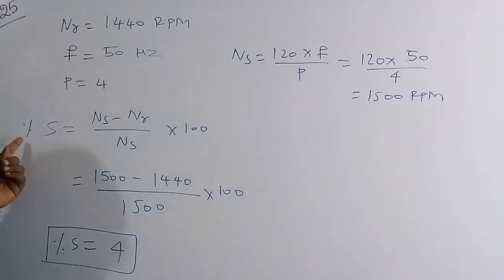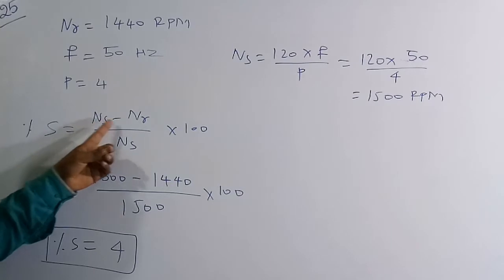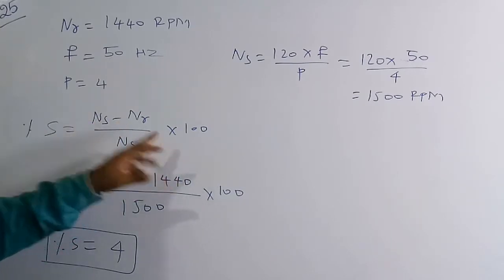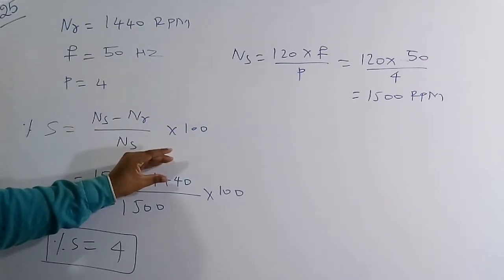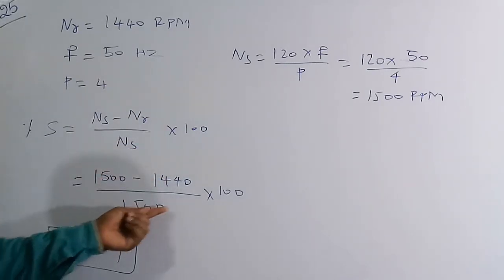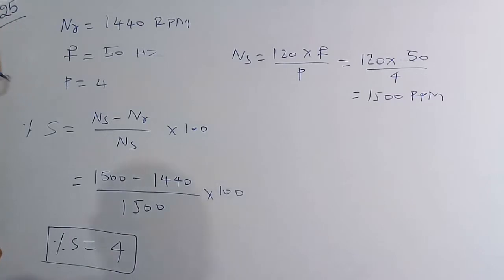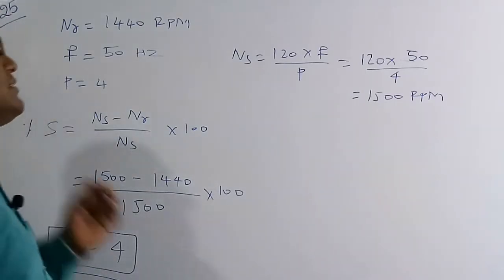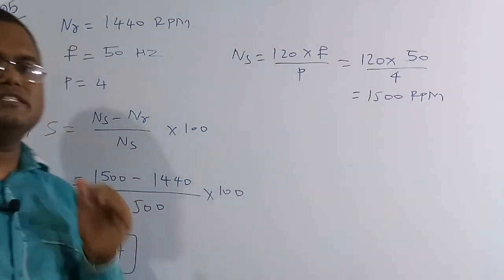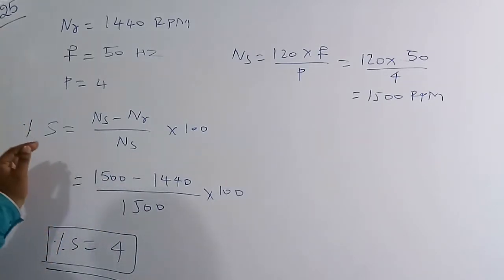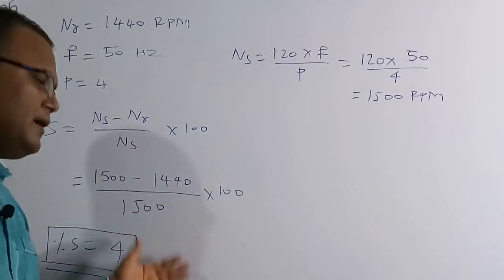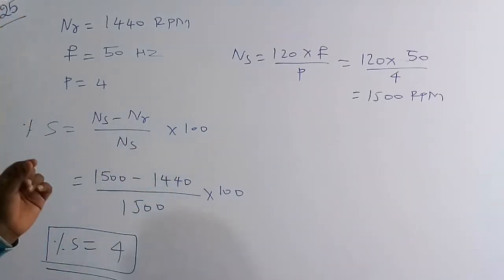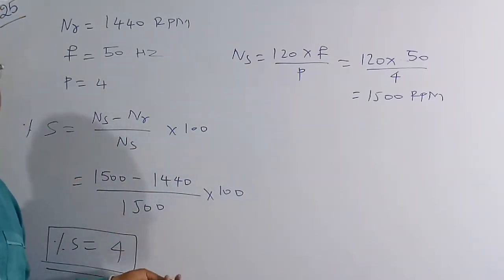So here the percentage of slip is equal to (NS minus NR) by NS into 100. NS is 1500 RPM and NR is 1440 RPM, so (1500 minus 1440) by 1500 into 100. If we solve all this, we are going to get 4%. So the percentage of slip is equal to 4%, which is the correct solution of this question. By using this formula, percentage of slip is equal to (NS minus NR) by NS into 100, we get 4%. So now we are going to solve the 26th question.